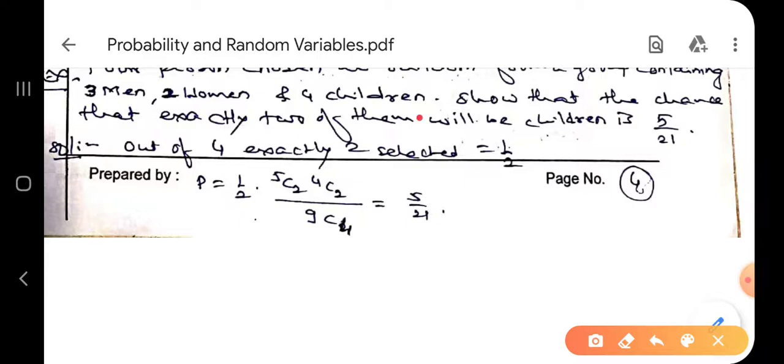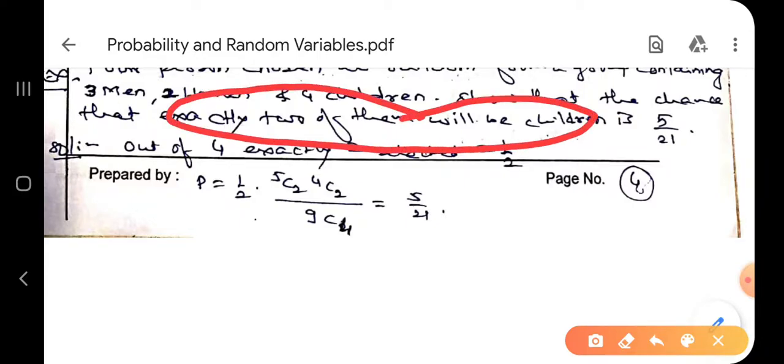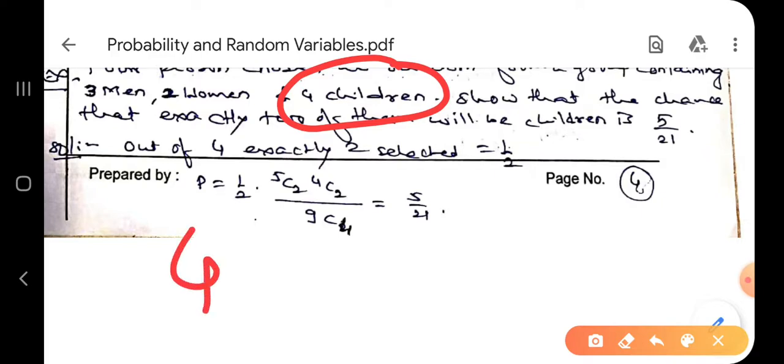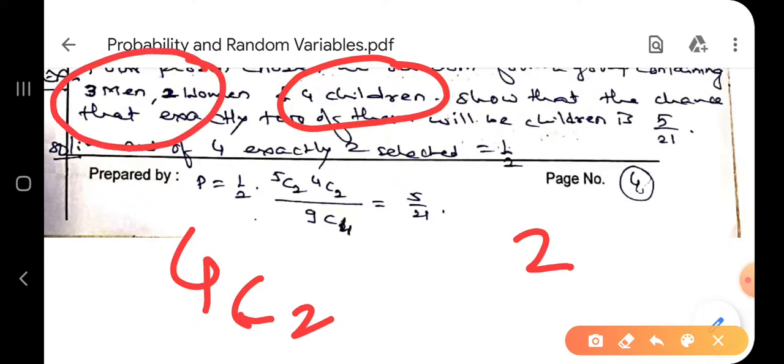Exactly 2 of them will be children. How many children are there? 4 children. So out of 4 children, 2 are selected in 4C2 ways. Correct. So 2 are over. Now only 2 persons remain to select, and there are 5 total persons. So 5C2 ways we can select that also.